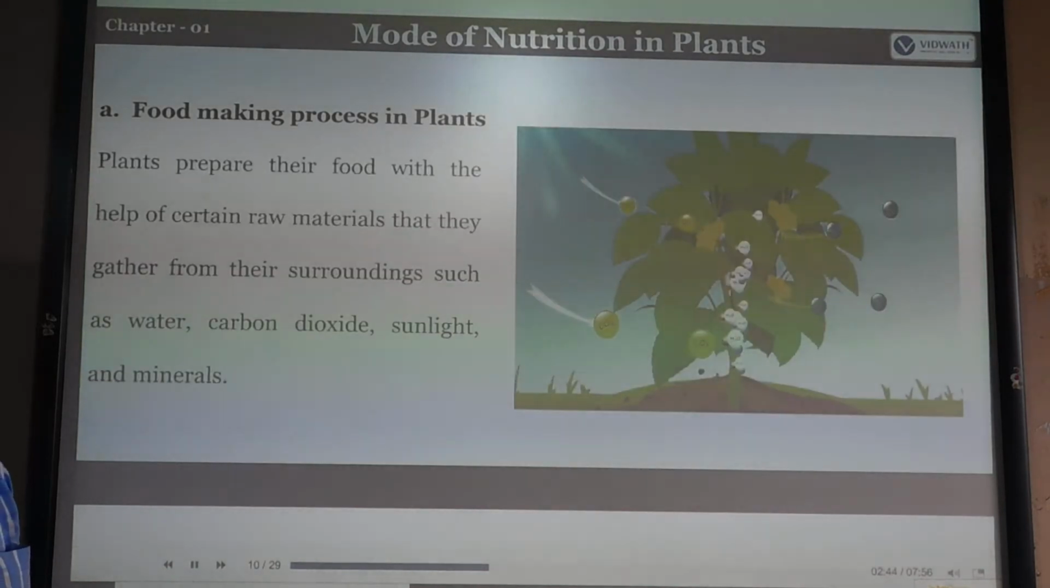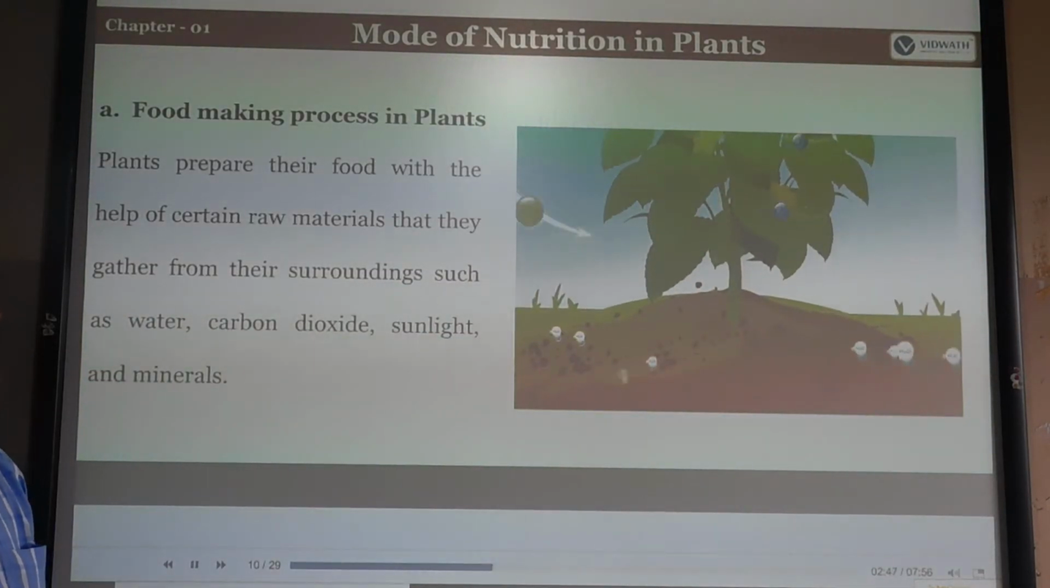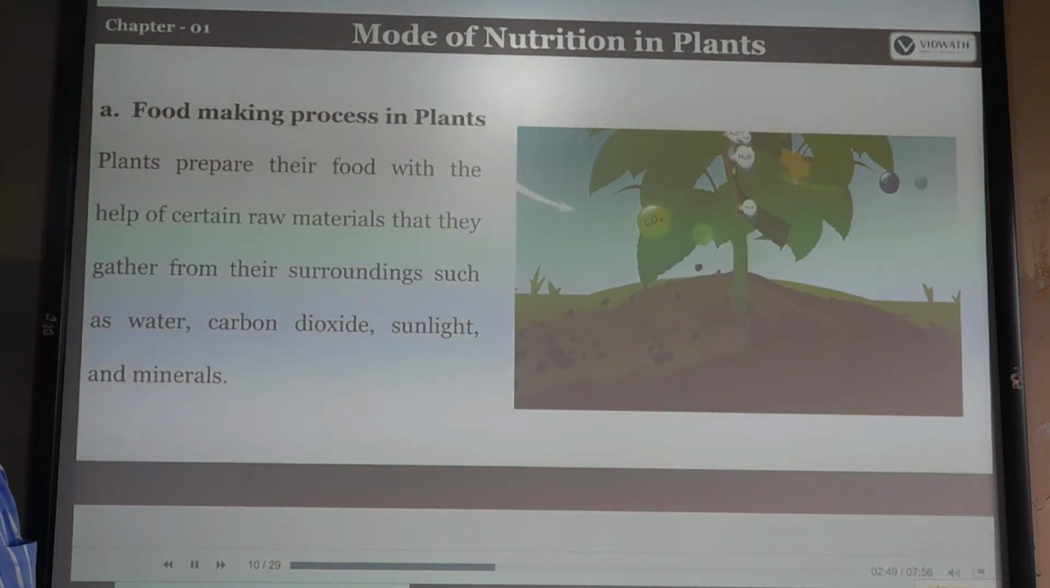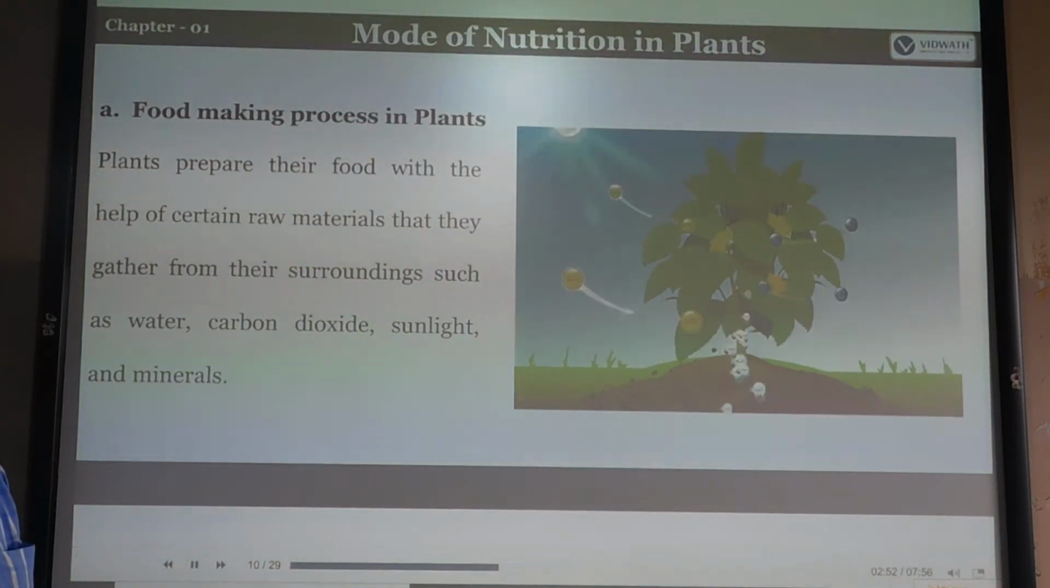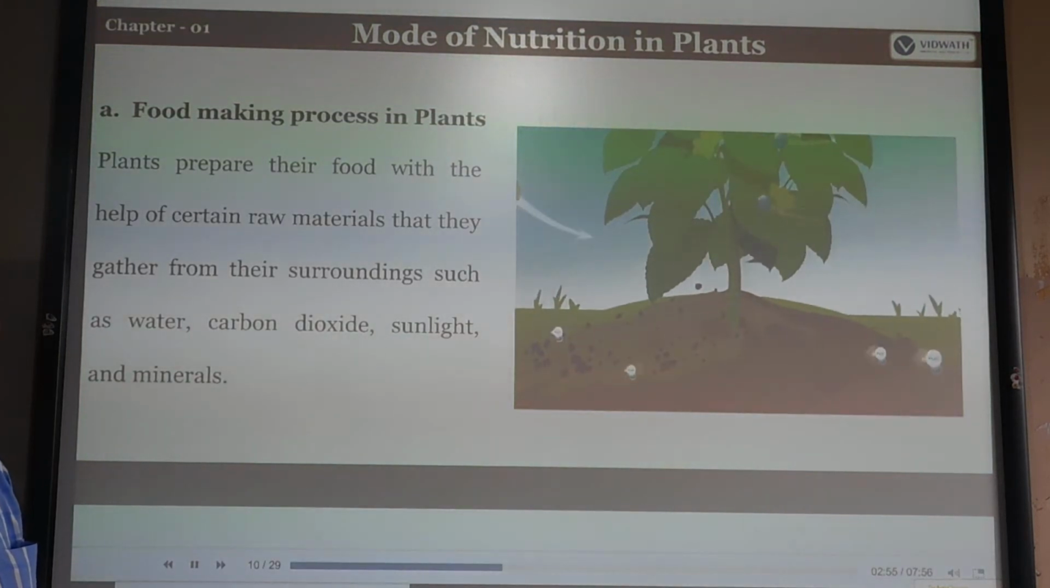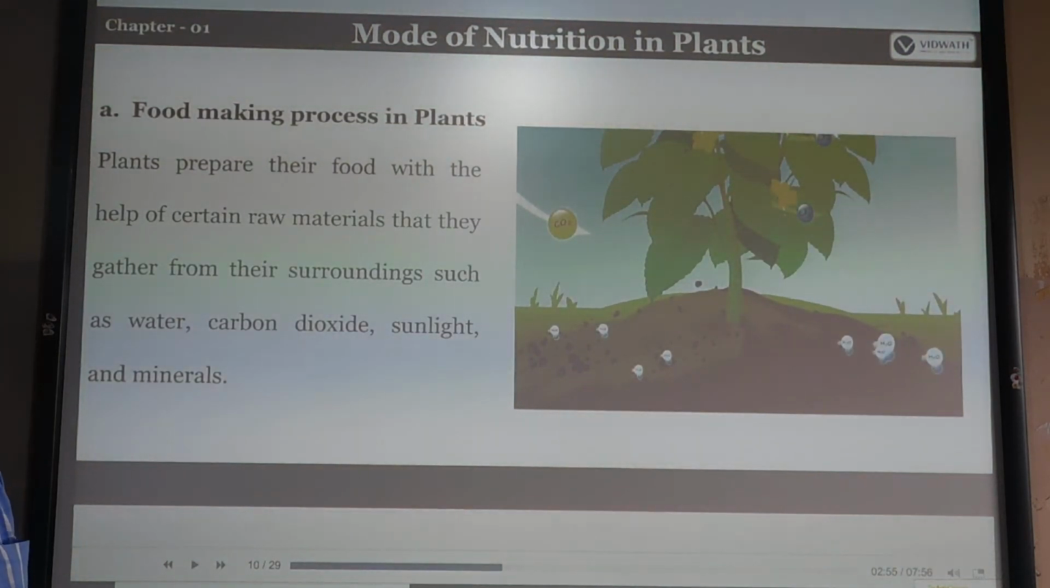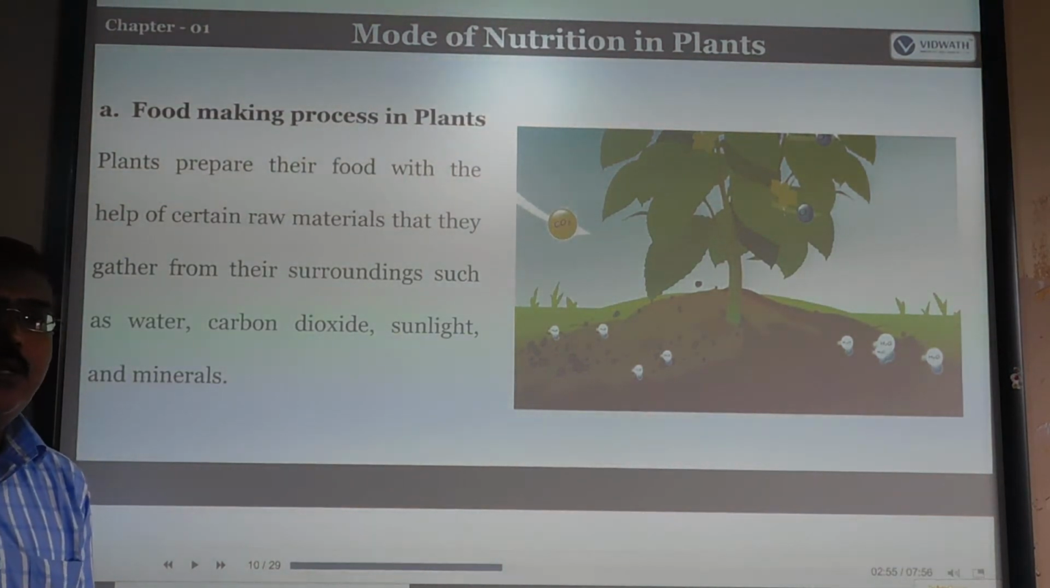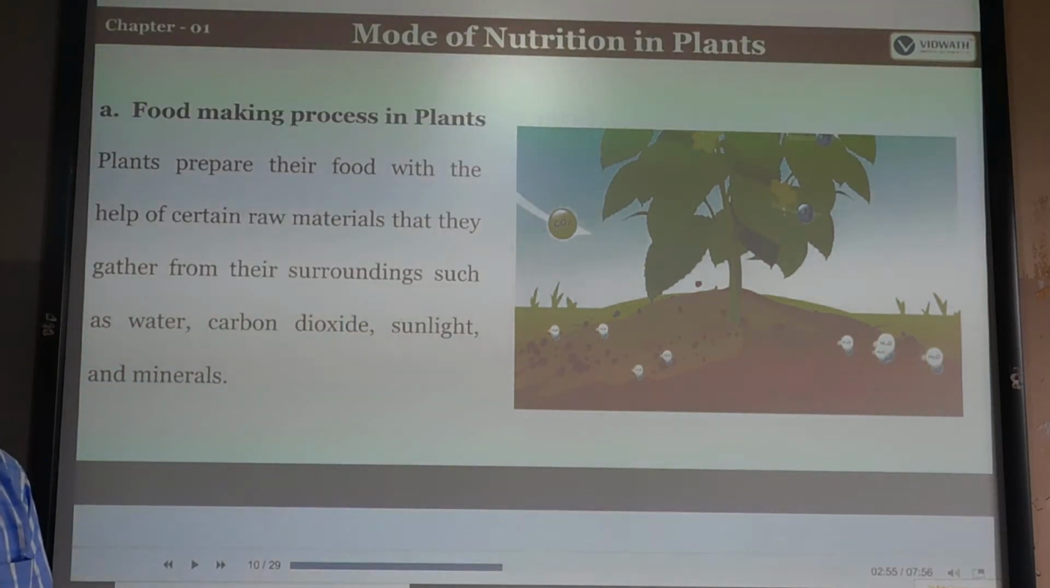Food making process in plants. How is food processed in plants? Plants prepare their own food with the help of certain raw materials. You can see the diagram here. There are some components: sunlight, water, and also some other nutrients absorbed from the soil. These are raw materials gathered from their surroundings such as water, carbon dioxide, sunlight, and also some minerals. Minerals can be micro minerals or macro minerals. The most important minerals are nitrogen, phosphorus, and potassium.